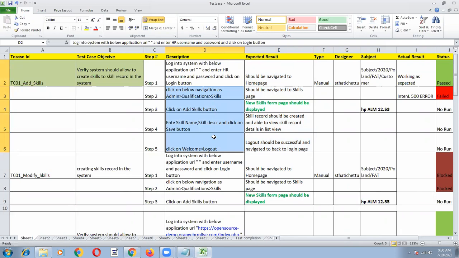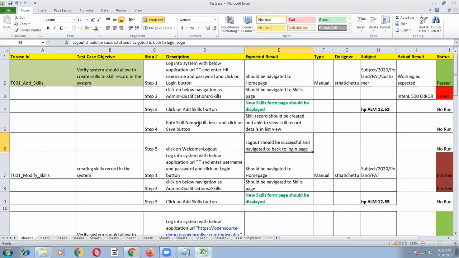If you mix action and action result, that means you don't know how to write a manual test case. So you see in all my test cases: click on login button, click on skills, click on add skills button, click on save button, click on welcome and logout. After clicking on logout, it should be successful.